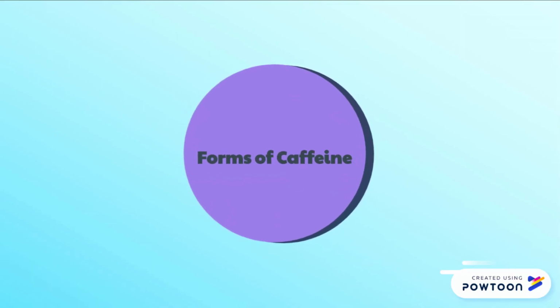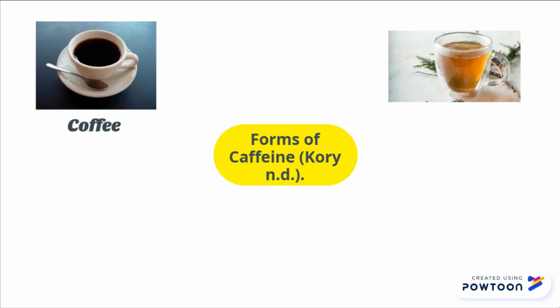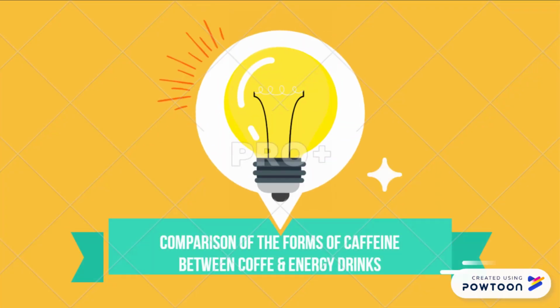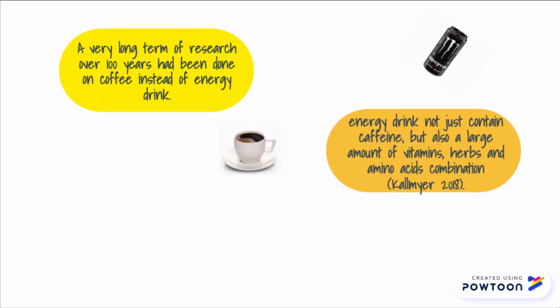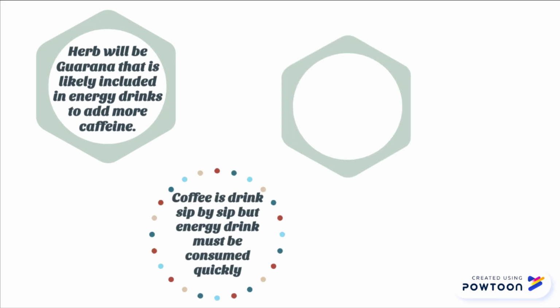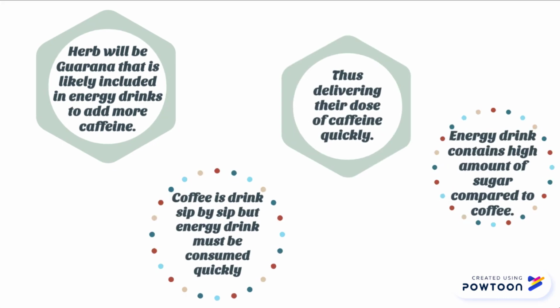Next, let's look at the forms of caffeine. A few examples of forms of caffeine are coffee, tea, energy drinks, and soft drinks. Now, let's look at the comparison of the forms of caffeine between coffee and energy drinks. Long term research over 100 years has been done on coffee, but energy drinks contain large amounts of vitamins, herbs, and amino acids such as vitamin B and the amino acids taurine and L-carnitine. Herbs like guarana are in energy drinks. Moreover, coffee is drunk sip by sip, but energy drink must be consumed quickly. Other than that, it contains a higher amount of sugar compared to coffee.